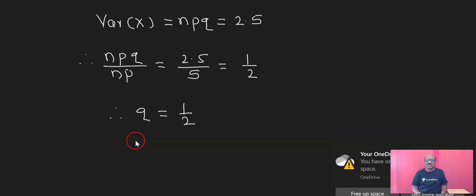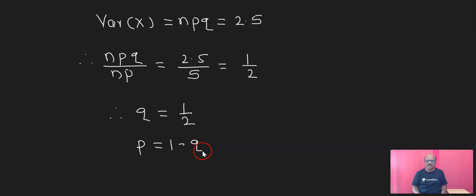Also, p is equal to 1 minus q, which is equal to 1 minus 1 upon 2, that is equal to 1 upon 2. Therefore, the value of p is equal to 1 upon 2.